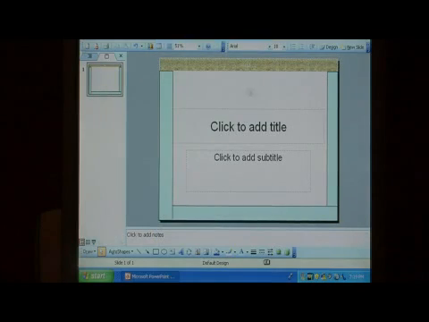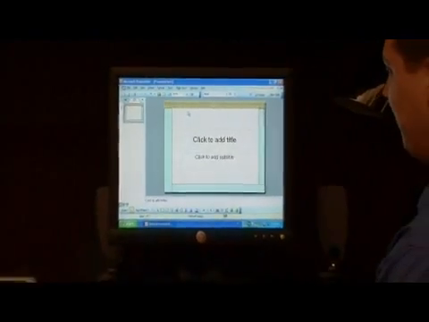Press OK. As you can see, it's filled our border with a matte, and if we press F5, that top border is a matte with the others being the original light blue colors. This is a very effective tool for adding a little bit of color to your Microsoft PowerPoint slides.